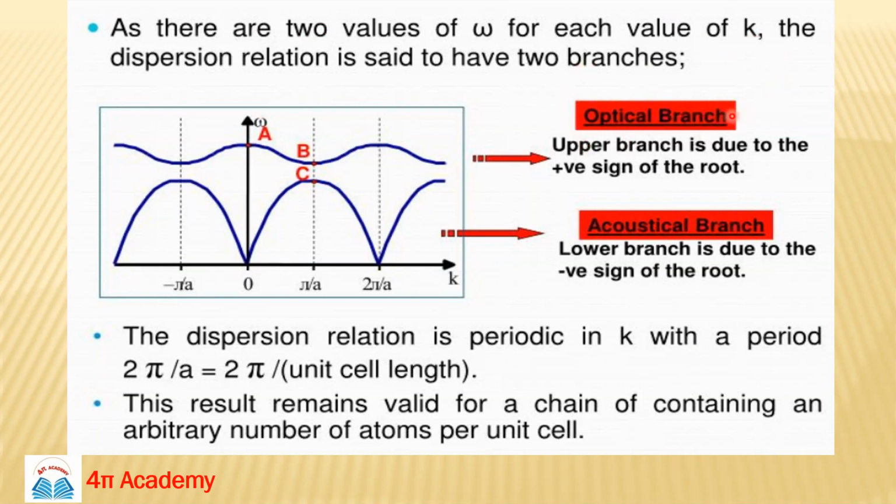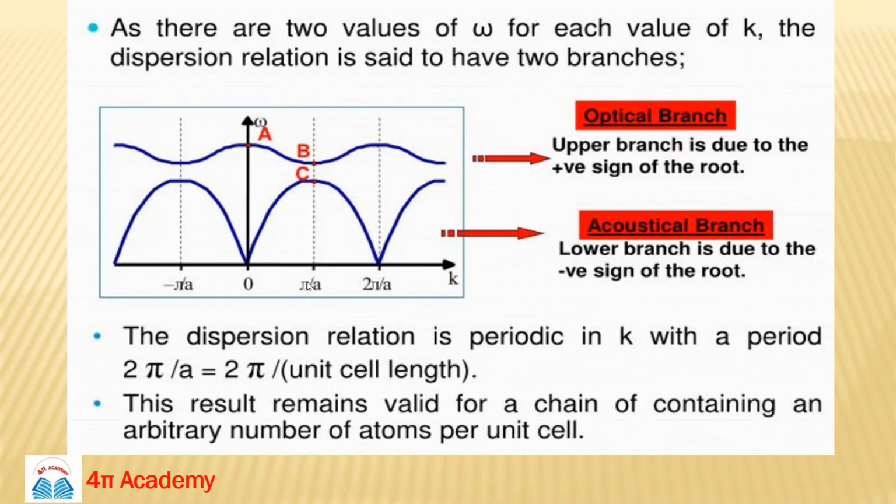So this is the optical branch. One more thing: this dispersion relation is also periodic in k. You can see after this value it's also repeating its trend, so minus pi by 2 to plus pi by a, that means 2 pi by a, and a is the length of the unit cell.